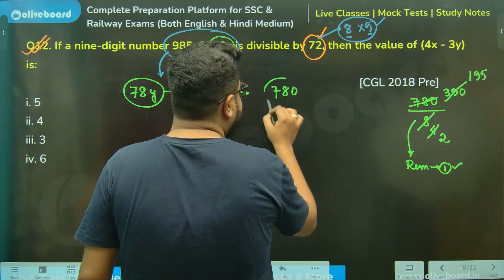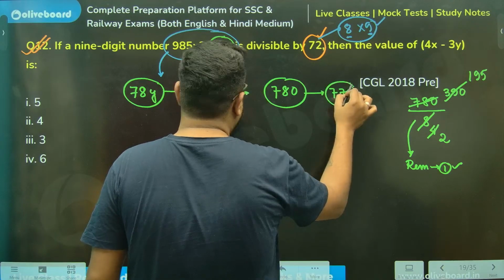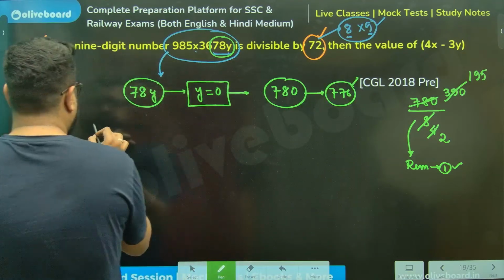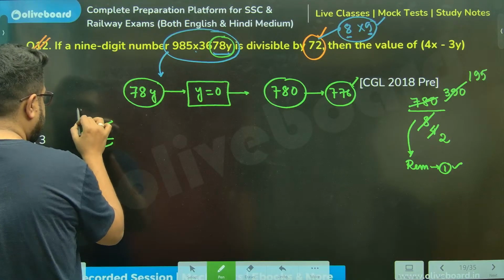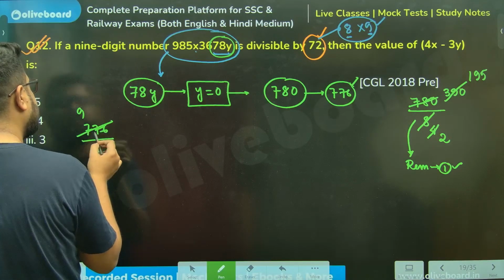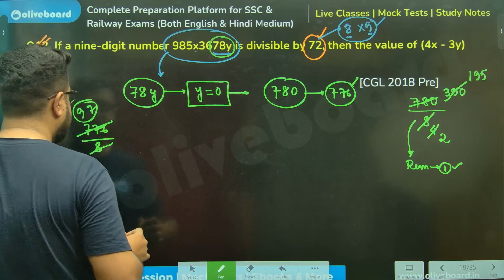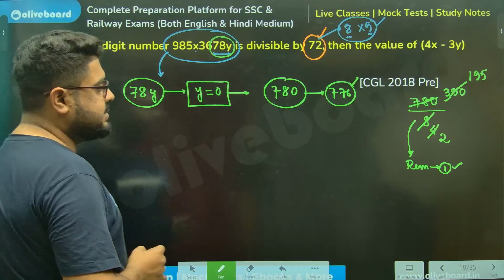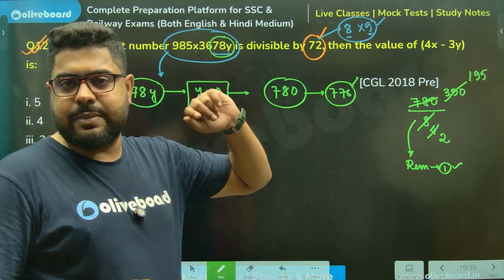So 776 is divisible. Just a second, let me cross check once. 72, 75, yes, 7 8s are this. 776 is divisible, but 4 is the remainder.